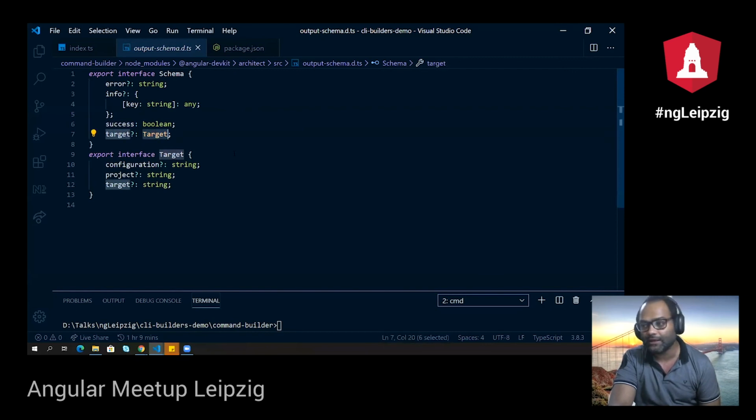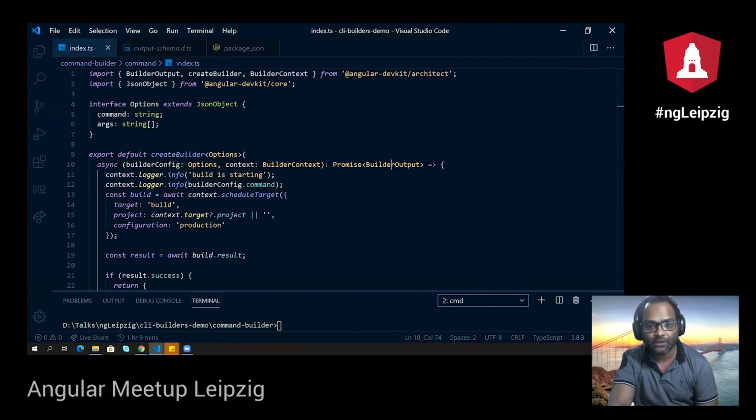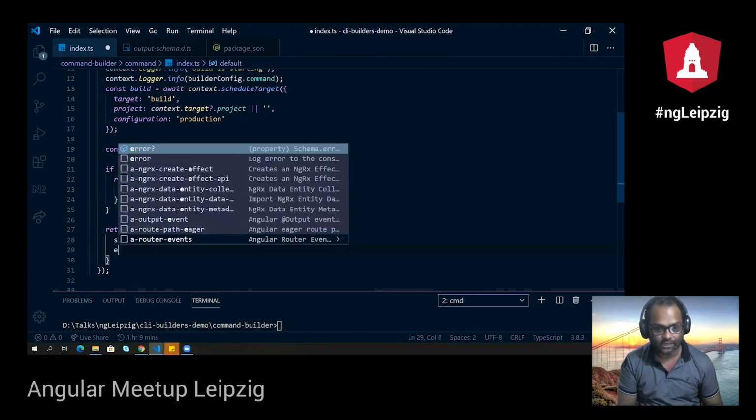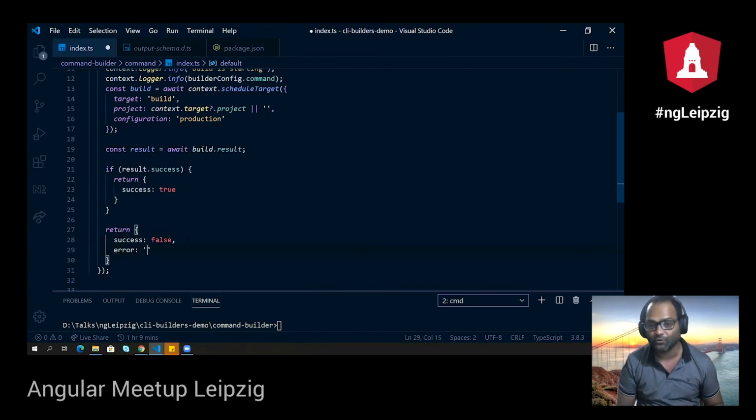And the target is nothing but your application where this particular command is being executed. Right now I'm just returning success true if my build is successful. Otherwise, I'm returning success as false, because I don't care about the build message right now. But if you do inside your builder, you can just give a comma and say error with whatever error message you want to give here.